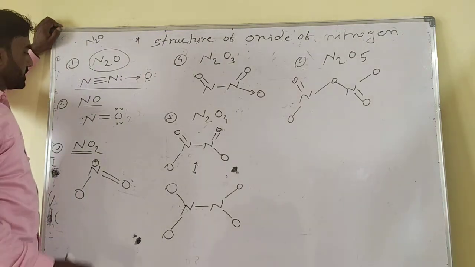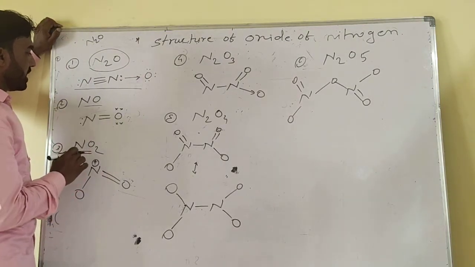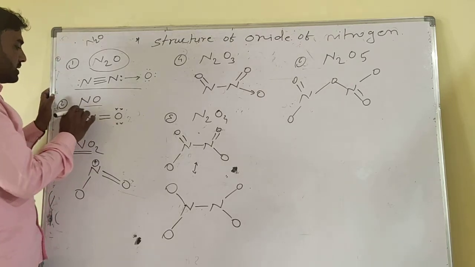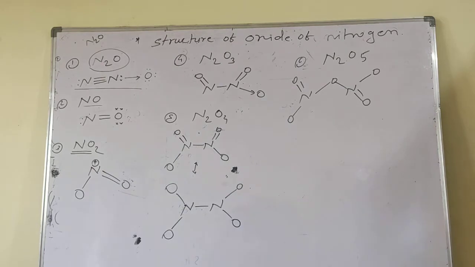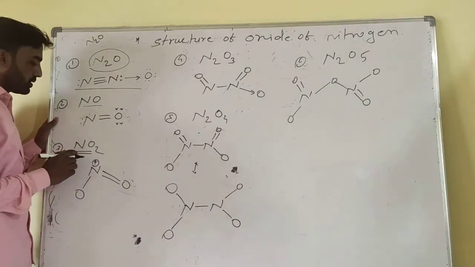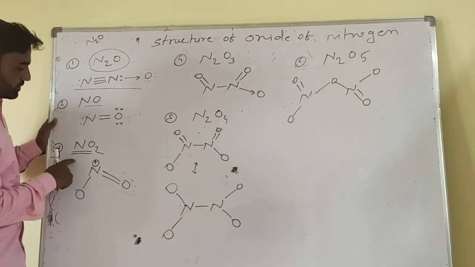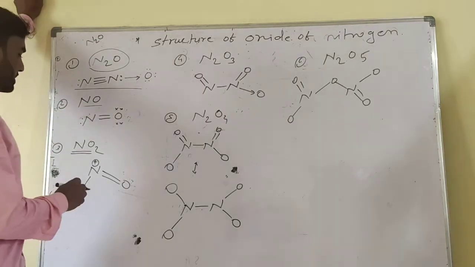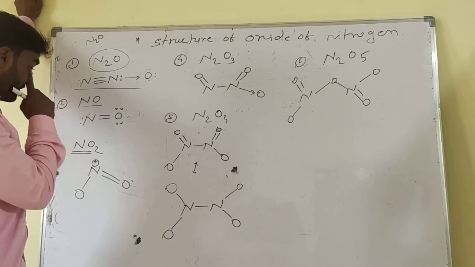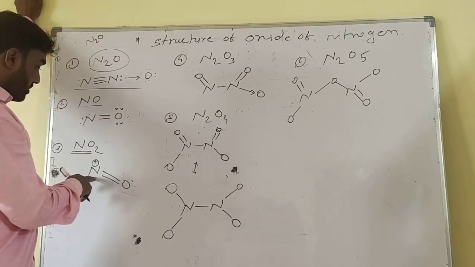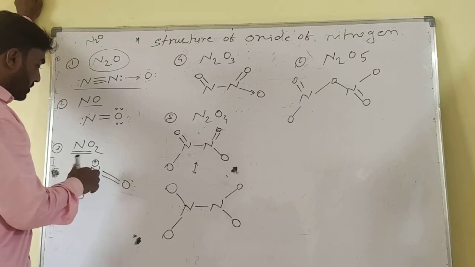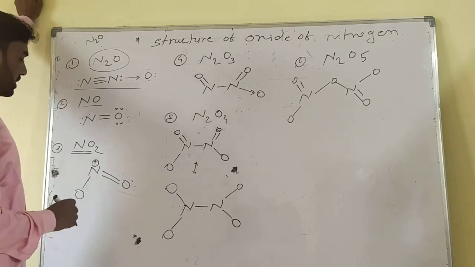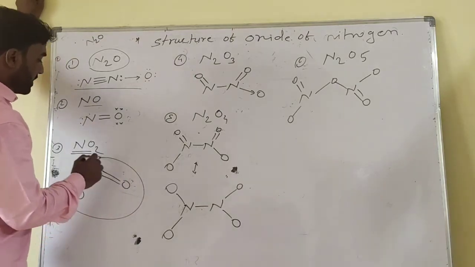The second structure is NO: nitrogen double bonded to oxygen. The third is NO2, which has two oxygens and one nitrogen. Nitrogen donates electrons to the oxygen, and nitrogen has bonds 1, 2, 3, so nitrogen is trivalent. This is the structure of NO2.